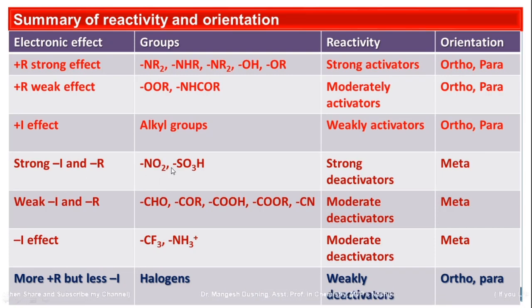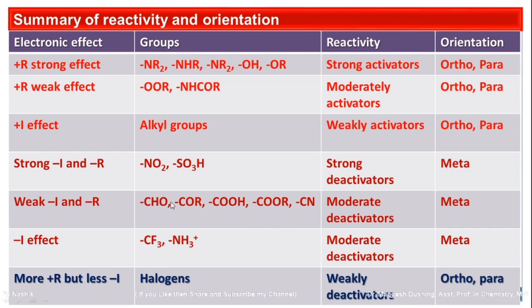While groups like nitro and sulfonic acid substitution have a strong minus I effect and minus R effect, they are called strong deactivators, and the incoming electrophile goes to the meta position. Similar is the case for carbonyl groups like the aldehyde group, ketonic group, carboxylic acid group, acetate, that is the ester group, or the cyano group. They also have a minus I effect and minus R effect, so they are moderate deactivators and the incoming electrophile attaches to the meta position.